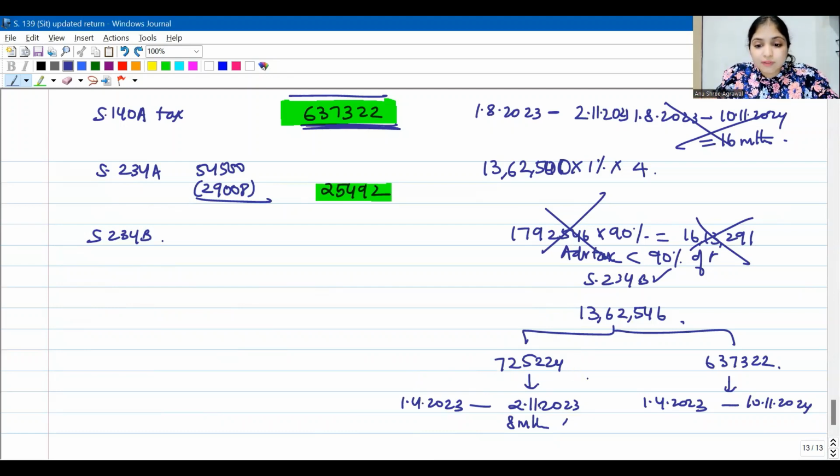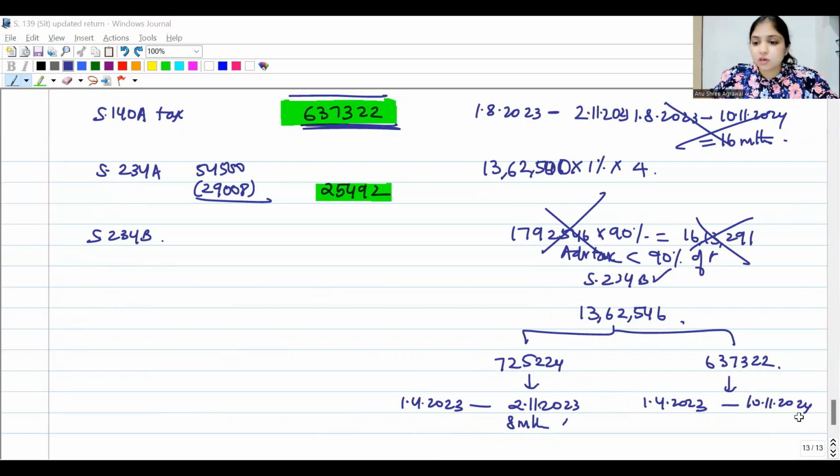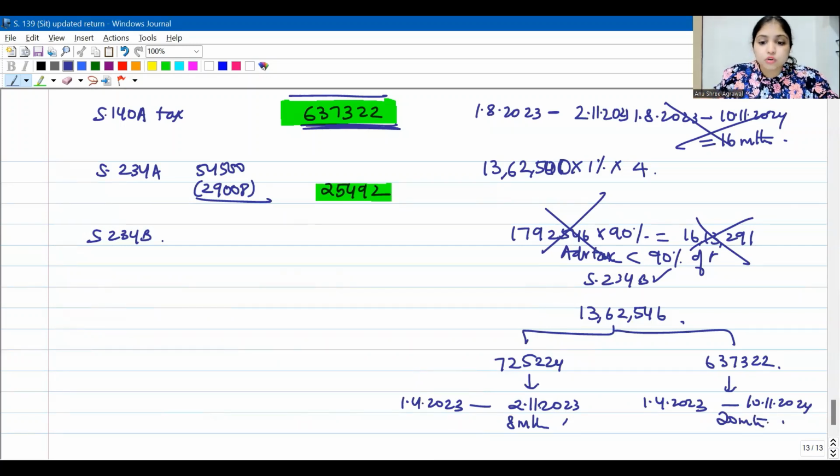So 7,25,224 I paid off when I filed the original return itself. So 7,25,224 delay is only this much. But 637,322 I am paying only now when I am filing the updated return. So here the delay is how much? Here the delay is around 20 months. So now how will you calculate?